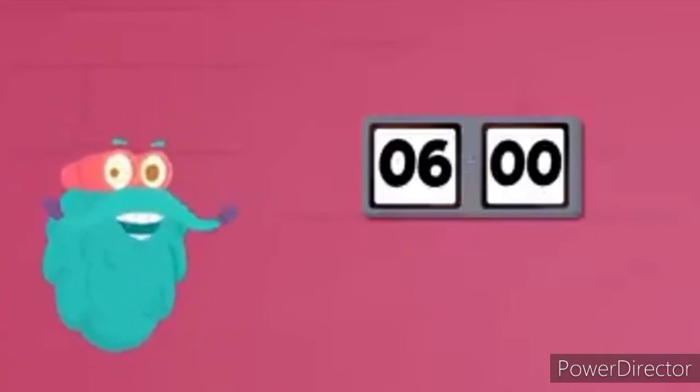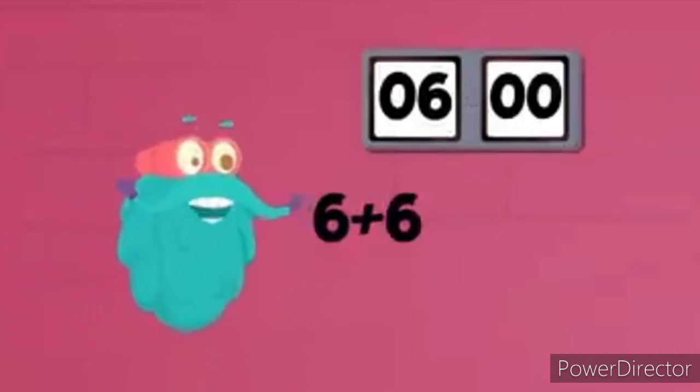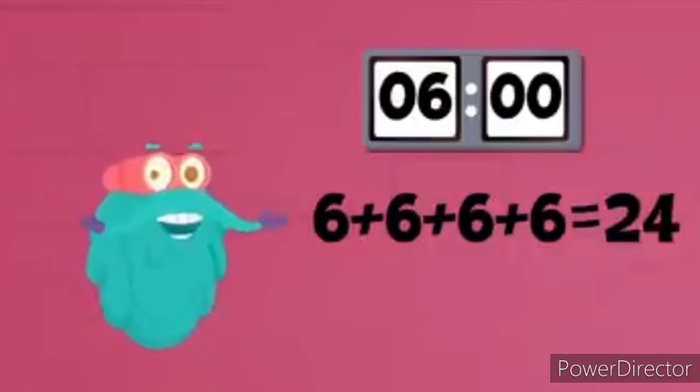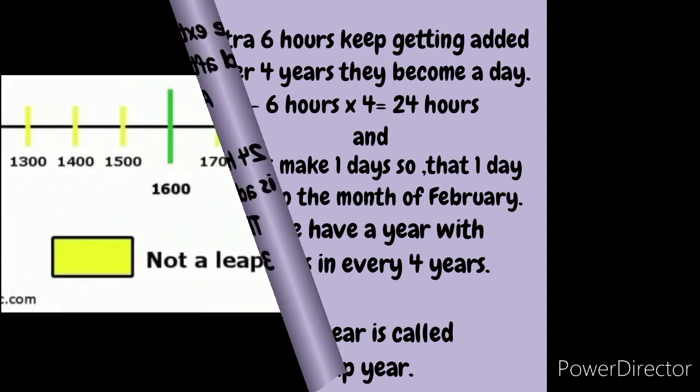So the answer is the extra 6 hours keep getting added and after 4 years they become a day. As 6 hours times 4 is equal to 24 hours and 24 hours make 1 day. So that 1 day is added to the month of February. Thus, we have a year with 366 days in every 4 years. Such a year is called a leap year.